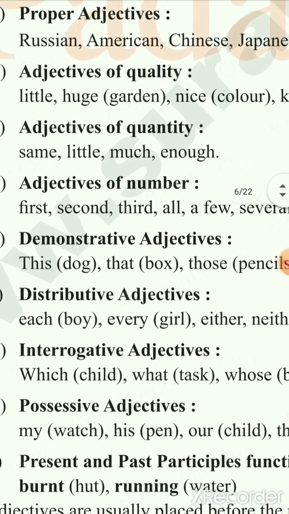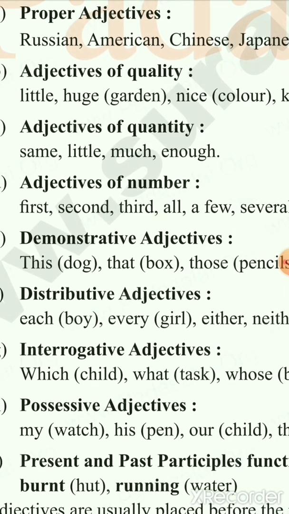Here you can see that "little" comes under both adjective of quality and adjective of quantity. Very few adjectives will fall under other categories. Next is the adjective of number. Any number like first, second, but you cannot say 1, 2, 3.